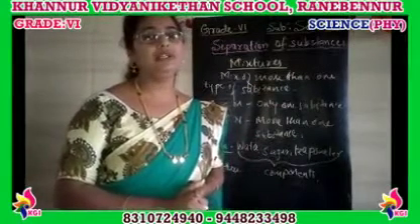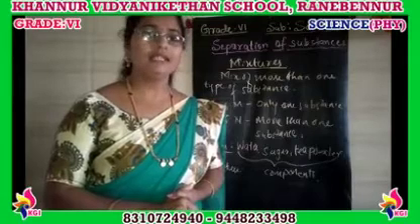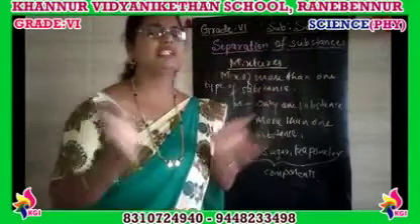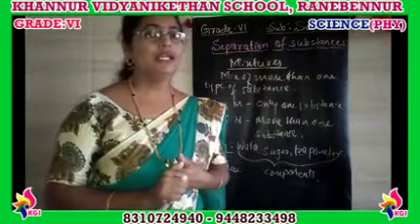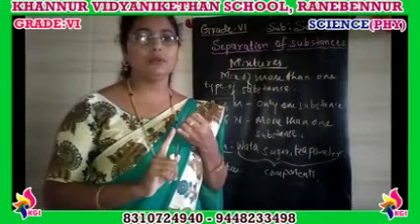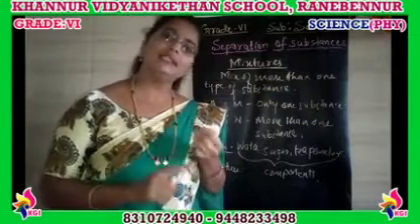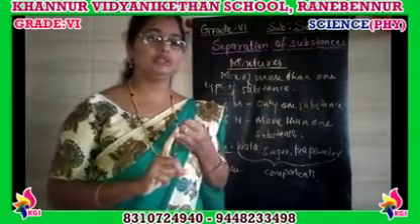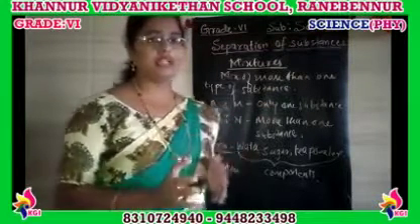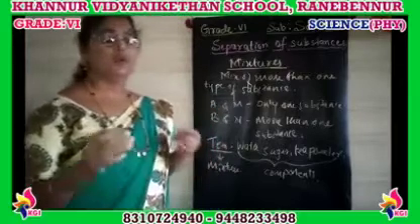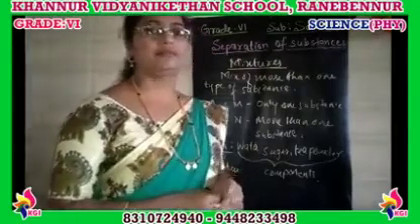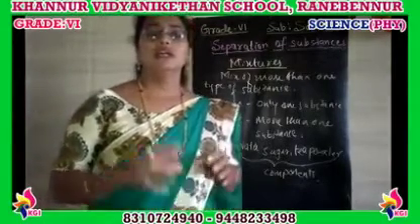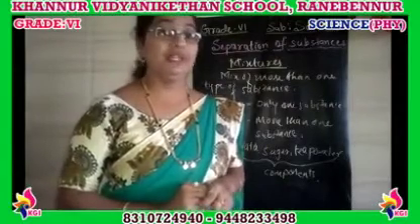For example, blood. Blood contains so many things, right? It contains hemoglobin, it contains sugar. One more example I would like to take: upma, uppitu.